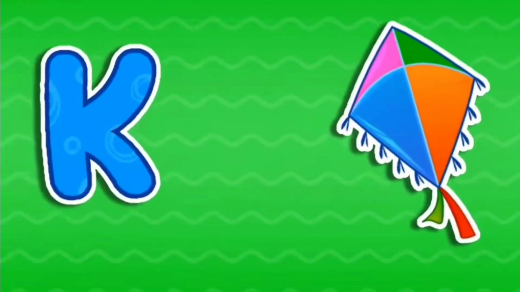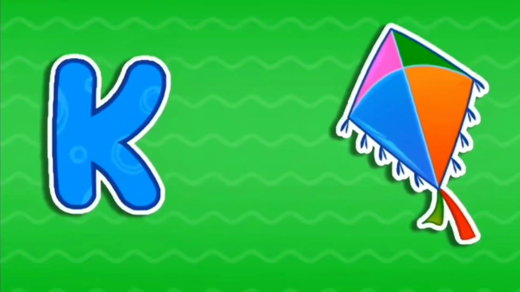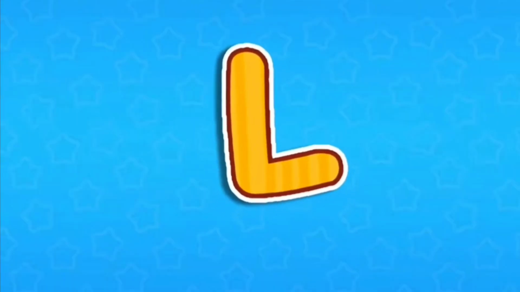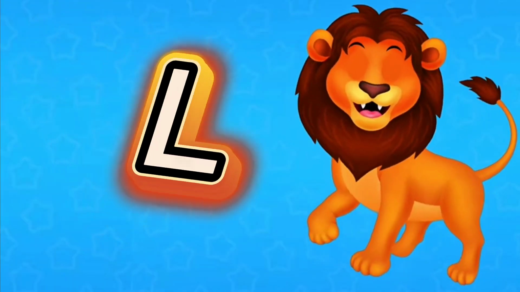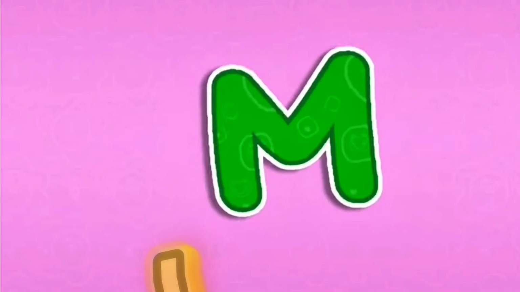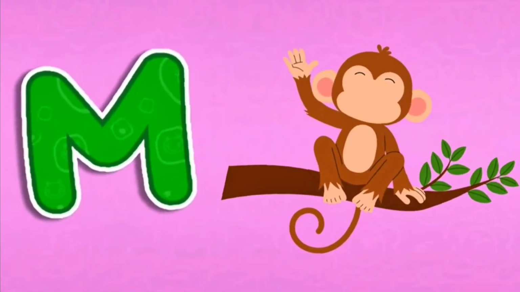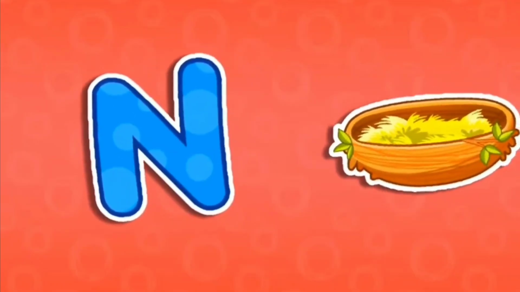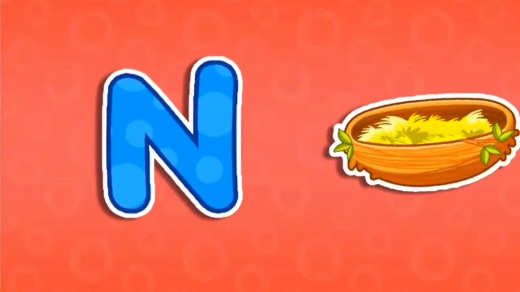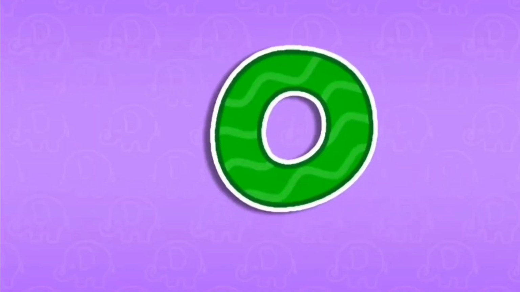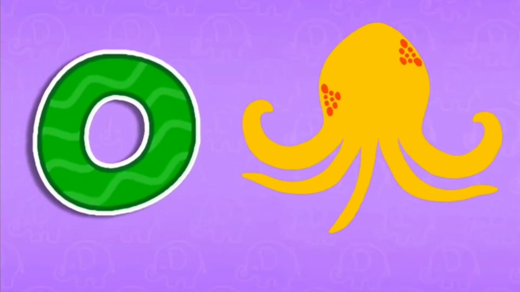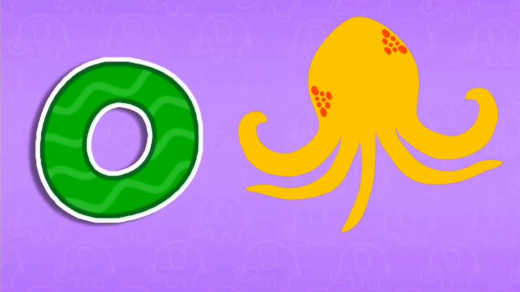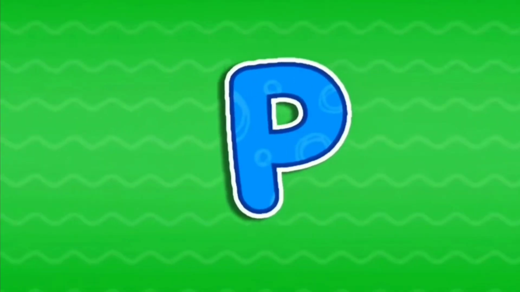K is for kite, it sounds k. L is for lion, it sounds l. M is for monkey, it sounds m. N is for nest, it sounds n. O is for octopus, it sounds ah. P is for pig, it sounds p.